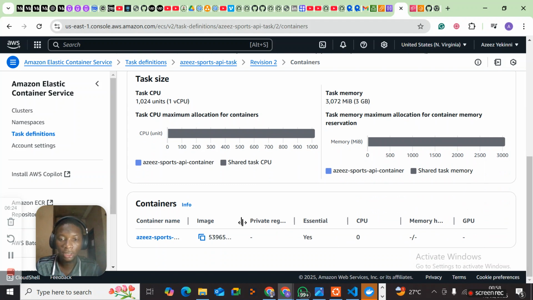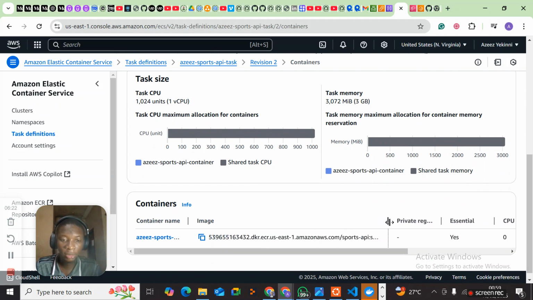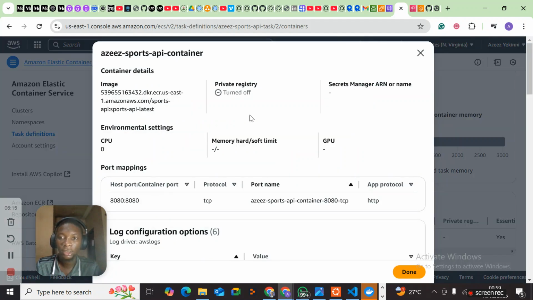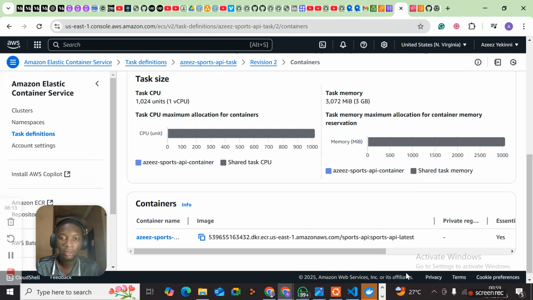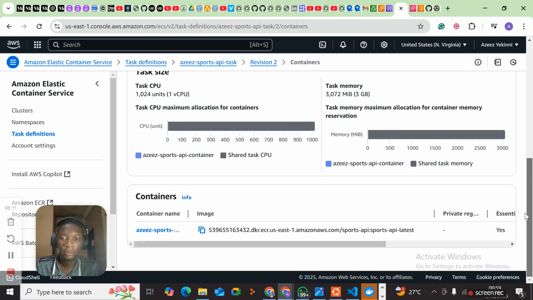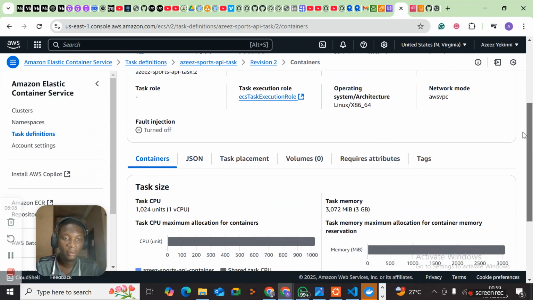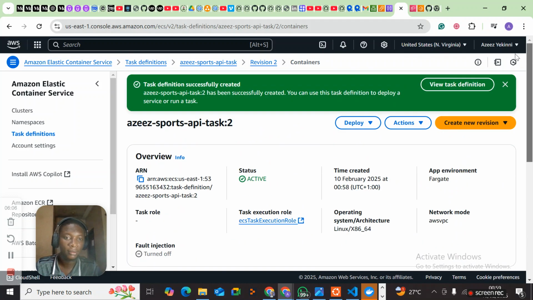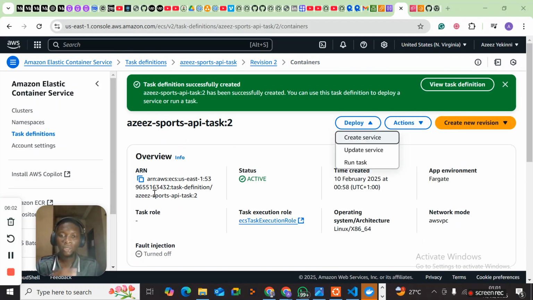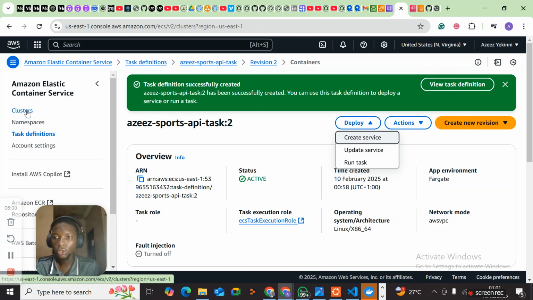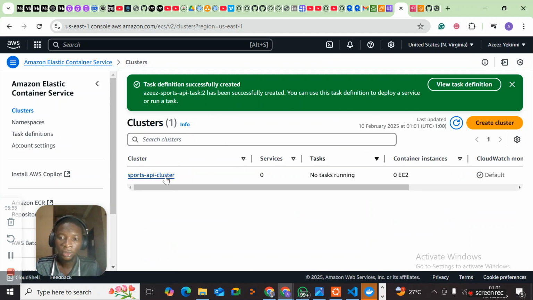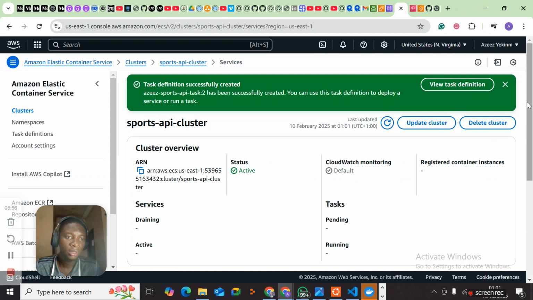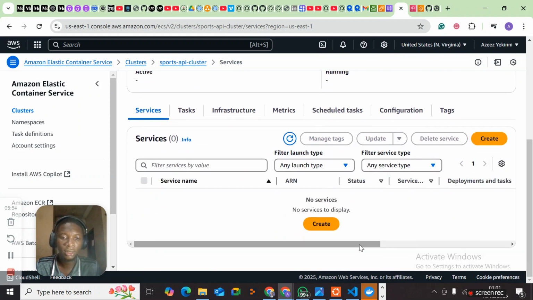So here's our container. Here is the image URI from the other time. So now we need to create a service for our container. So here is what we have. What we need to do now is to create a service. So go into our cluster, click into our cluster and services, and create service.